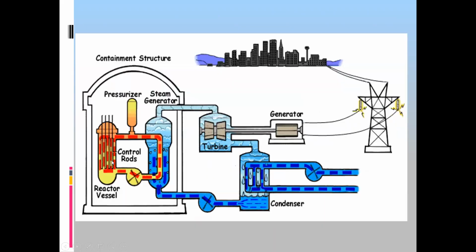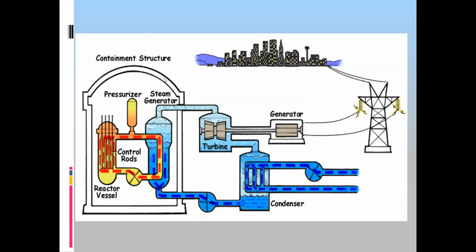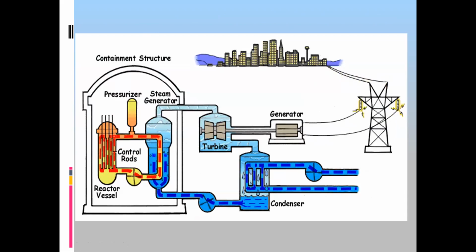So as you can see here, first we have these control rods. What is the purpose of the control rods? We want to control the nuclear reaction. That's called a control rod. And there are fuel rods as well. Fuel rods means the nuclear fuel.